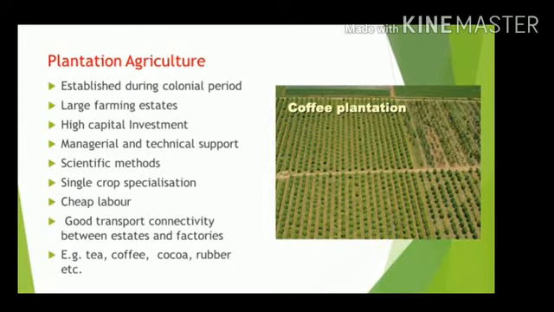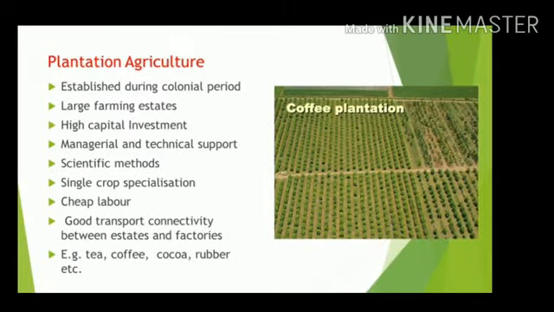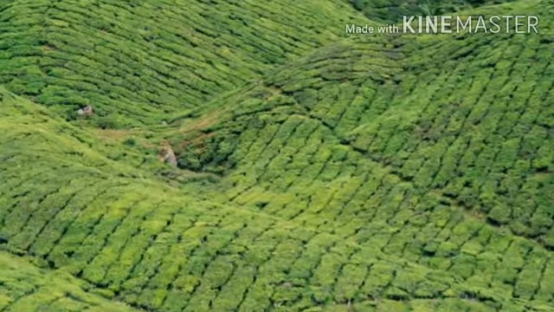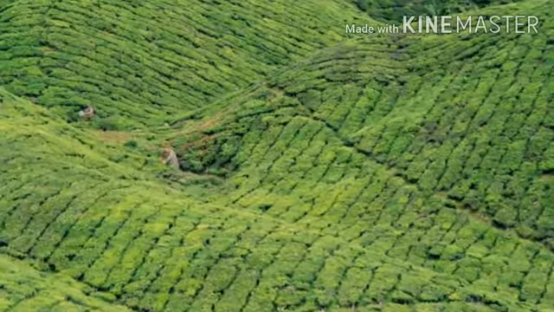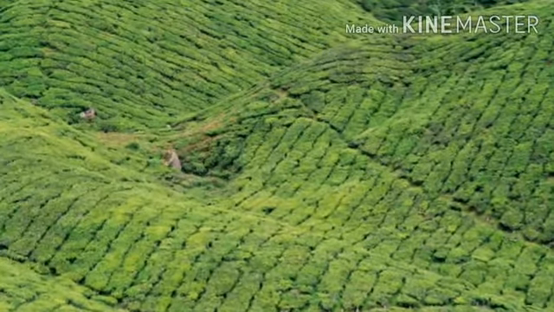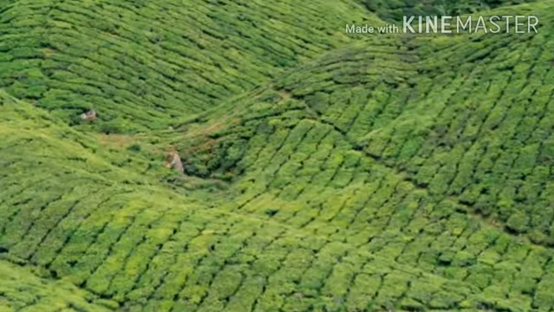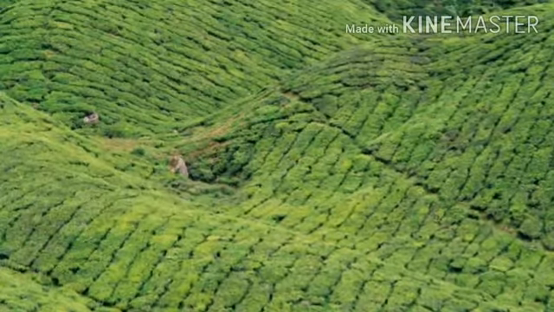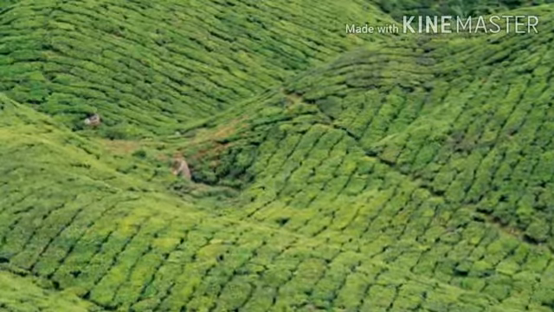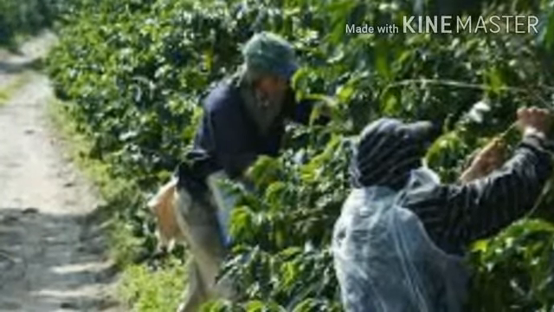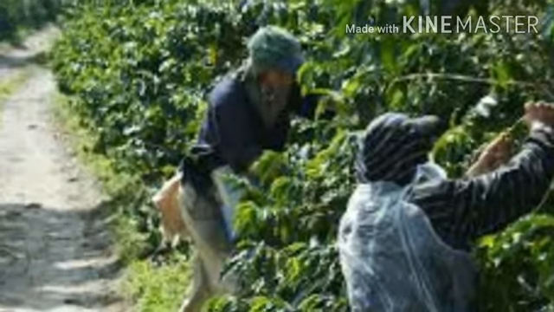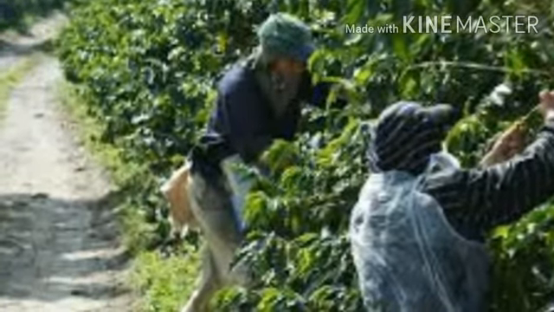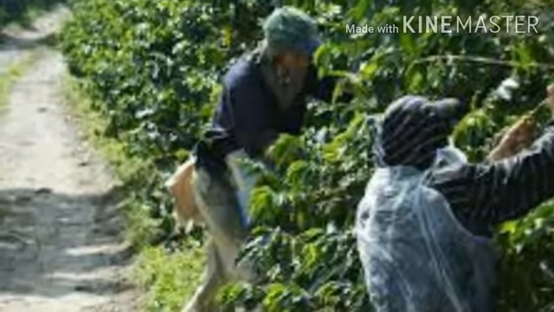Plantation agriculture is a legacy of the colonial period. When European imperialistic forces came to their colonies in the tropics, they could see the climate was conducive for the growth of tea, coffee, cocoa, rubber, cotton, sugarcane, bananas, etc., which they would sell in their own markets. So they encouraged growing of these commercial crops on a very huge area, and these huge areas were called estates or plantation farms.